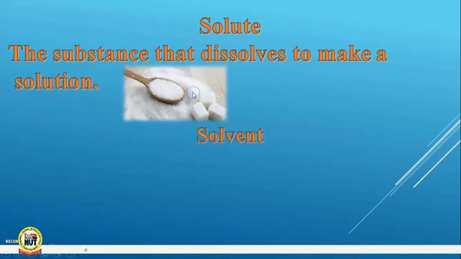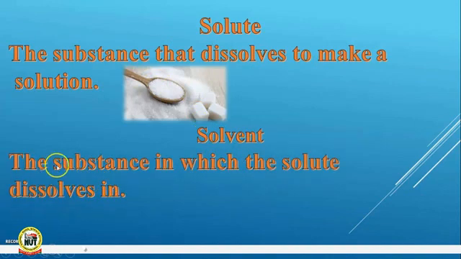Is that okay? Now, solvent. What is solvent, everybody? The substance in which the solute dissolves. This is the solute. The substance that this solute dissolves in, and what is that substance?